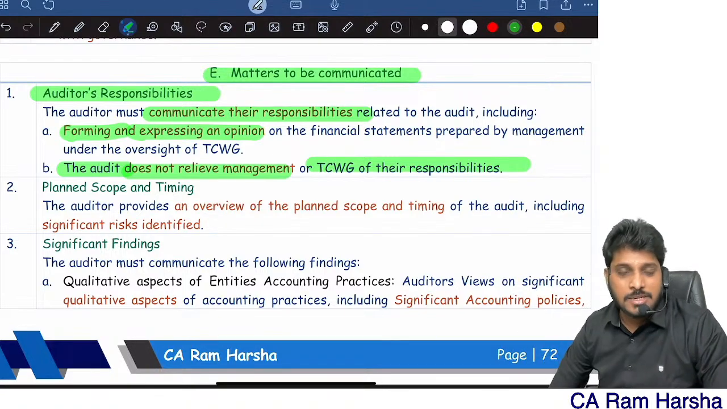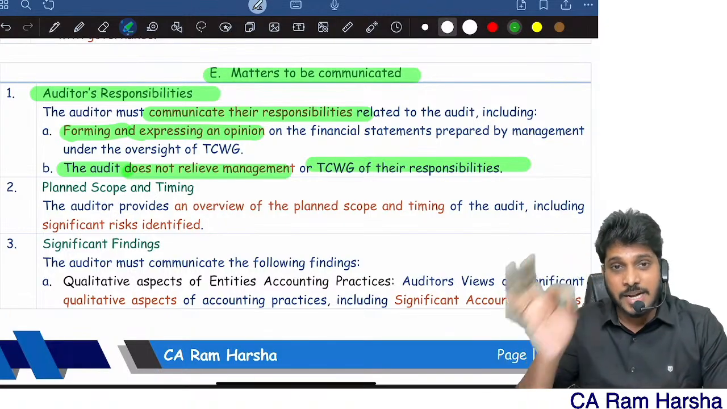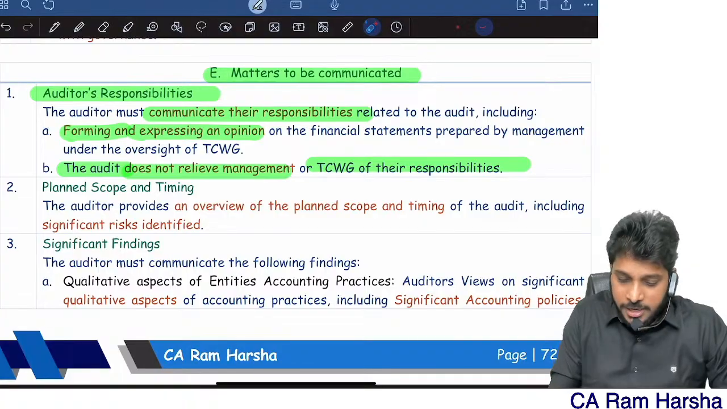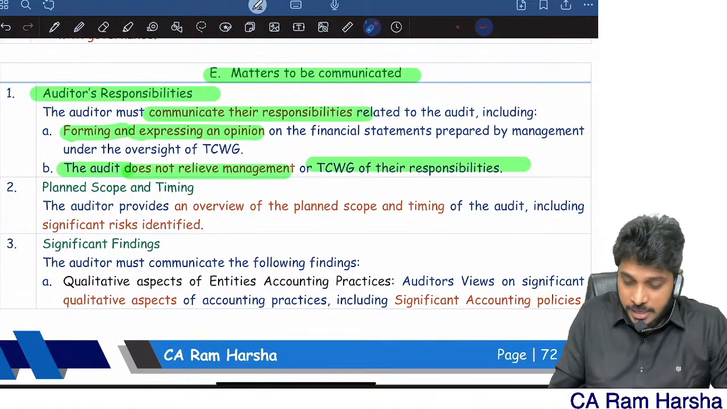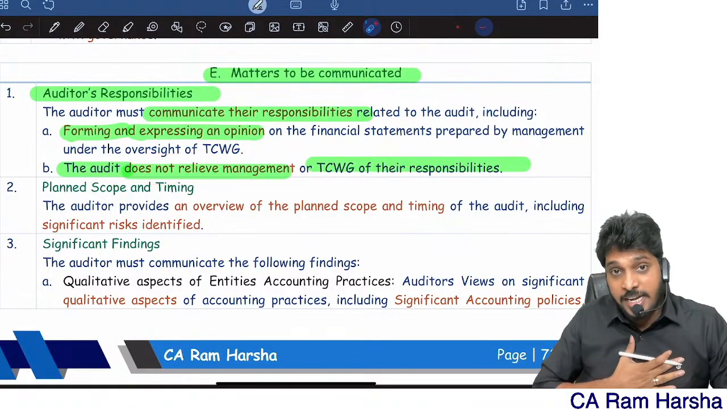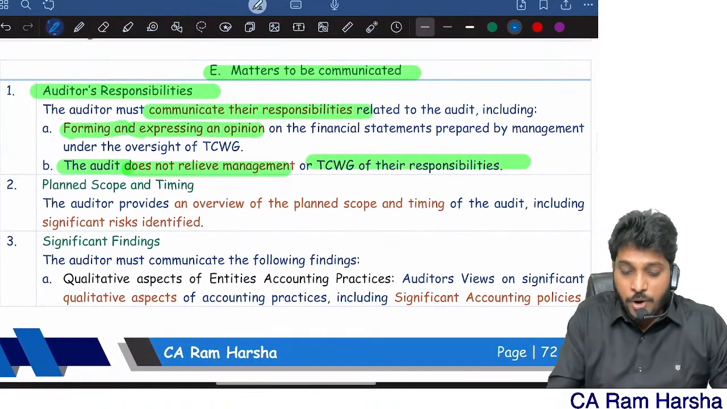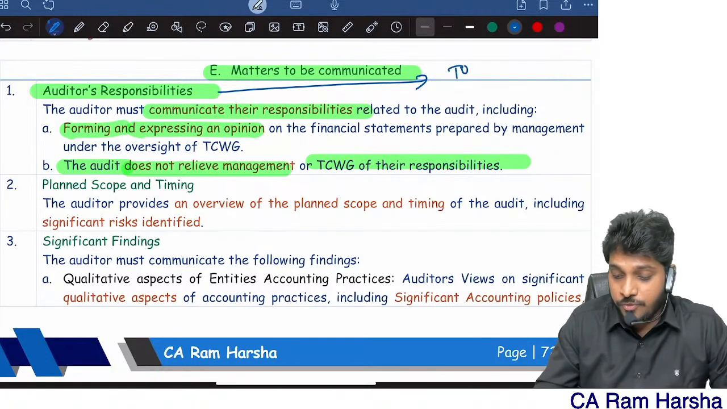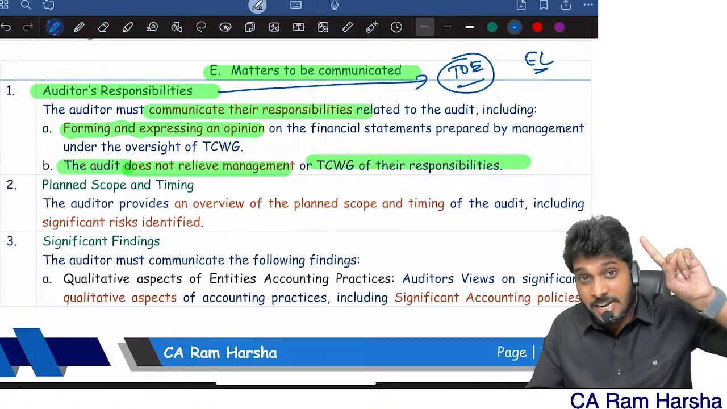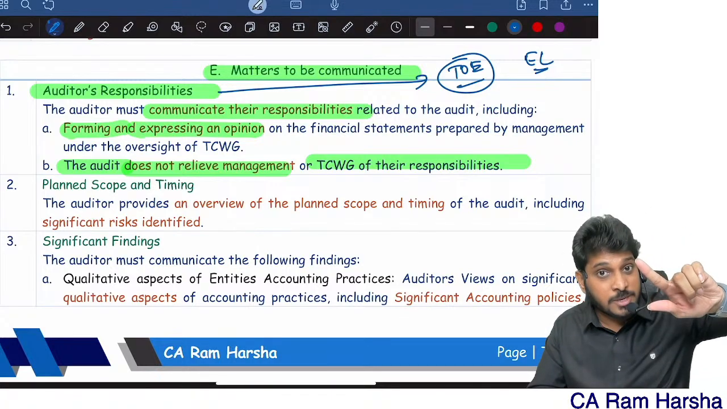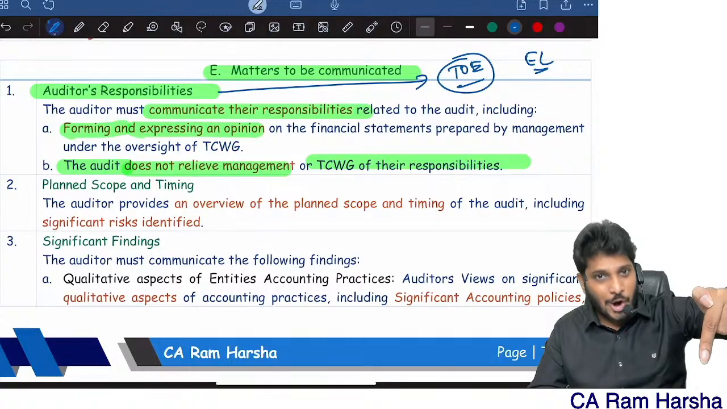See, those charged with governance means top management. Very simple. But when you are writing in the answer sheet, you should always write those charged with governance clearly. So the auditor must communicate his responsibilities related to the audit, including forming and expressing an opinion, and a statement that the audit does not reduce their responsibilities. So that is the first thing. One of the most important things the auditor has to communicate is audit responsibility. How do we communicate terms of engagement? Through the engagement letter. Remember the engagement letter, SA 210, contents of the engagement letter: objective and scope, management responsibility, auditor responsibility. So we are already communicating auditor responsibilities through the engagement letter.